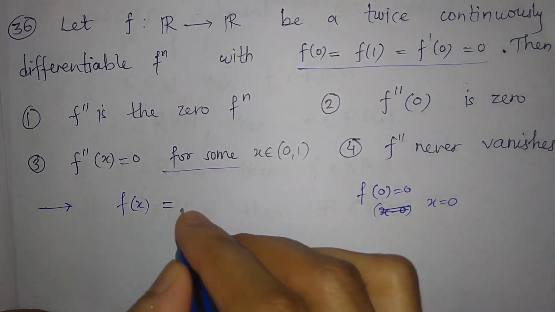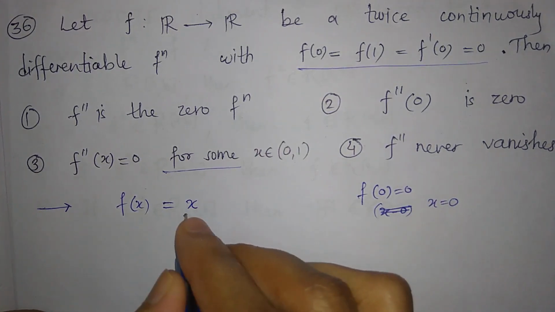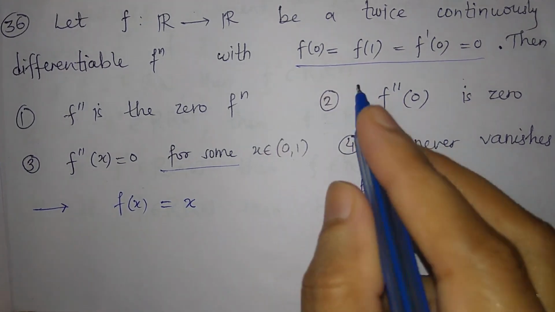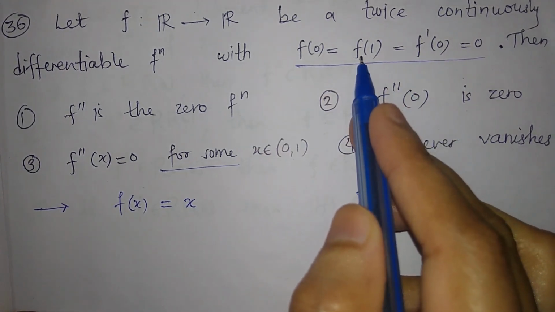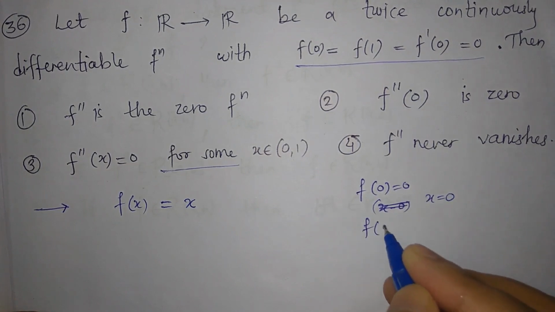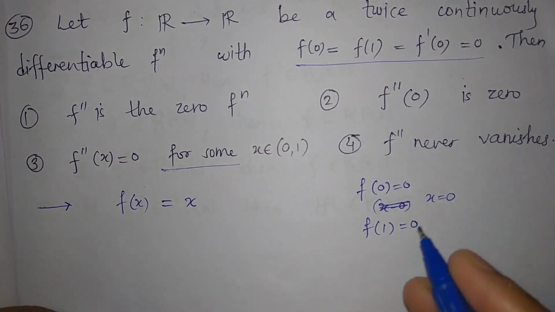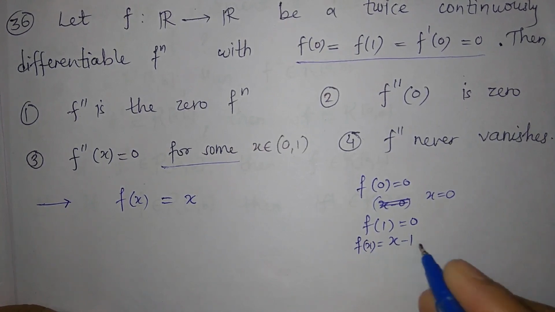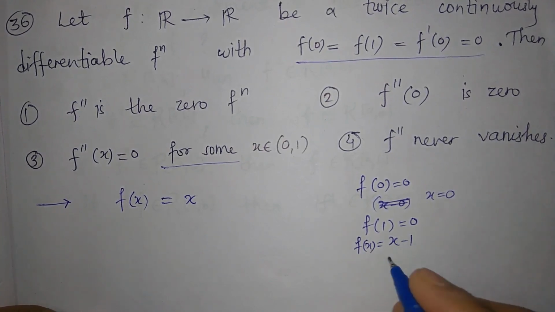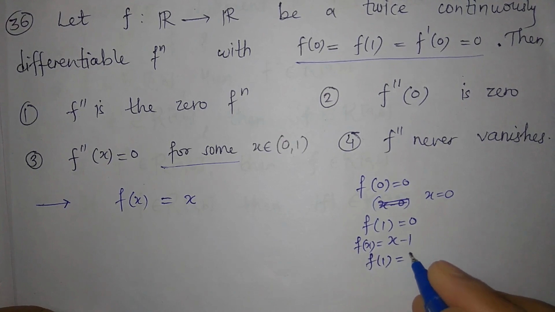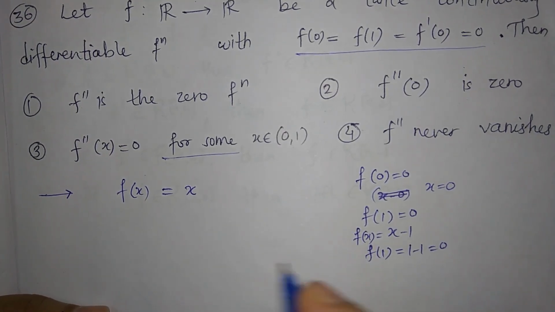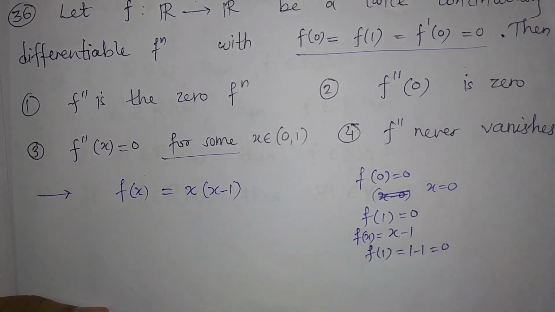So f of x equal to x satisfies this condition, right? At 0 it is 0. Now another condition is f of 1 is equal to 0, right? So if we take x minus 1, then f of 1 equal to 1 minus 1 is equal to 0, right? So you just take x minus 1 here.